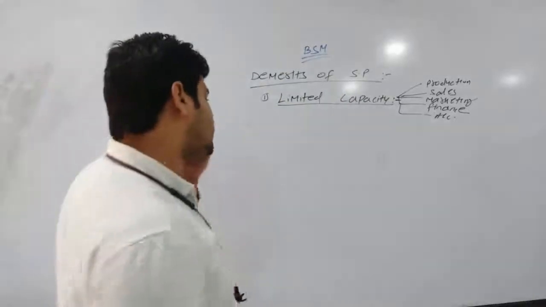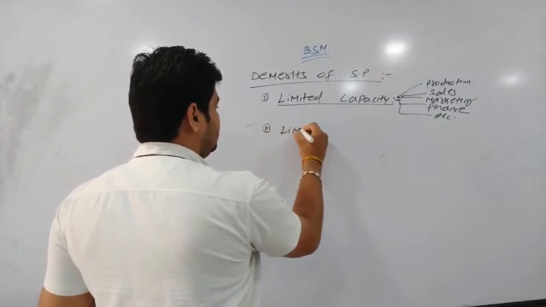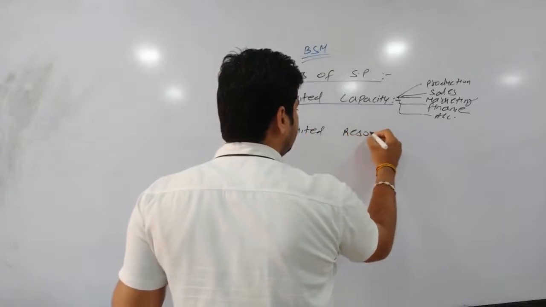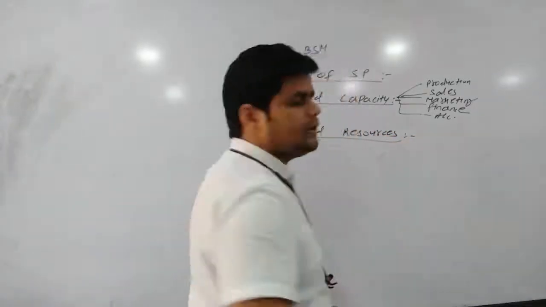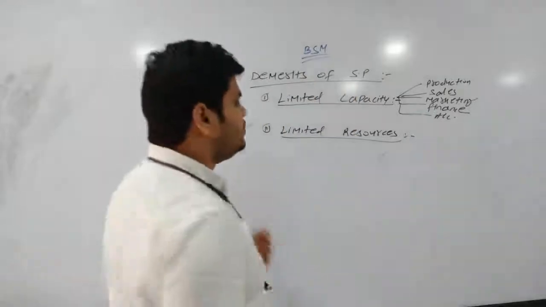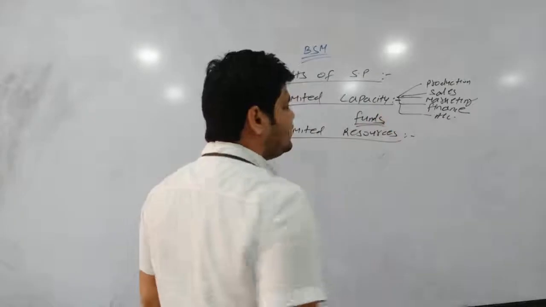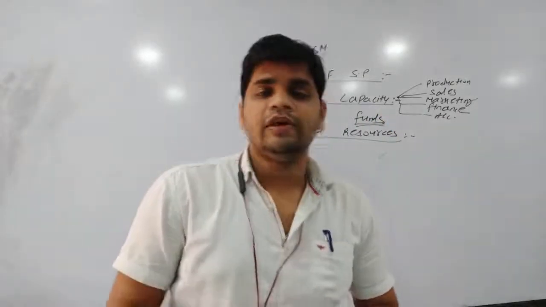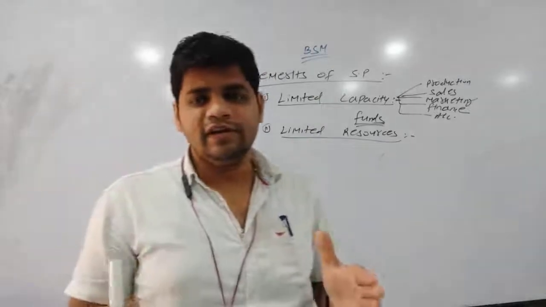Then the second point is limited resources. The second demerit of sole tradership is limited resources. So what does it mean, limited resources? Resources means funds. So here the word resources indicates the fund of the business, the finance of the business. So here the point says that the sole trader has a limited fund, limited resources.